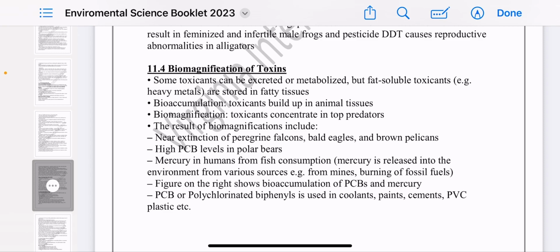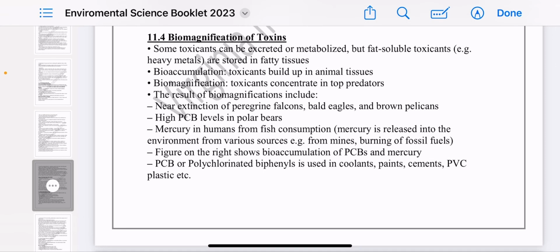If the toxin is fat soluble, it's going to dissolve in fat tissue and be stored there. So it's very hard for it to be expelled, excreted, filtered out or washed out of the body. Okay. So we have words called bioaccumulation and biomagnification. Bioaccumulation means that the toxins are building up inside animal tissue, and biomagnification means that they are concentrated in predators.